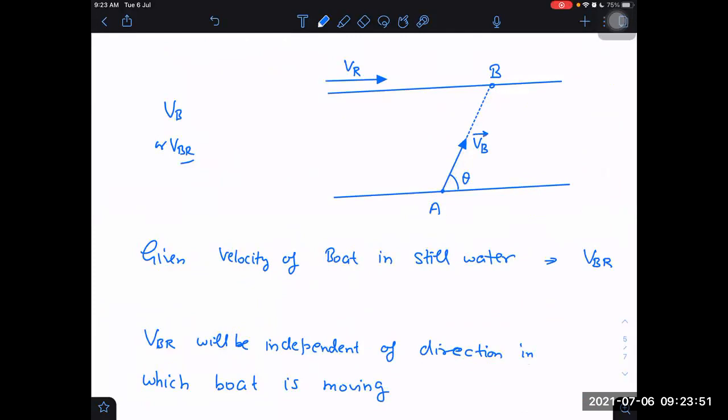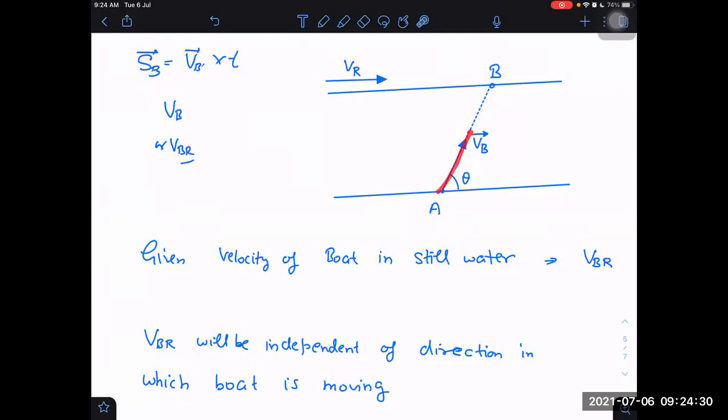I told you yesterday that students mess things up when they do this, and you did that only today. You said displacement, this is in which frame? It is in ground frame. When we say in ground frame, then we don't write anything. We just write displacement of boat. Net displacement of boat should be from A to B. A is a point on the ground, B is a point on the ground. Then this is in the ground frame only. How can that be equal to VBR into T, you tell me? If there is no subscript R on the left hand side, then there should be no subscript on the right hand side also. It should be VB into T.